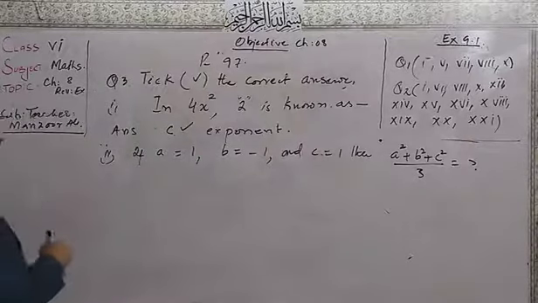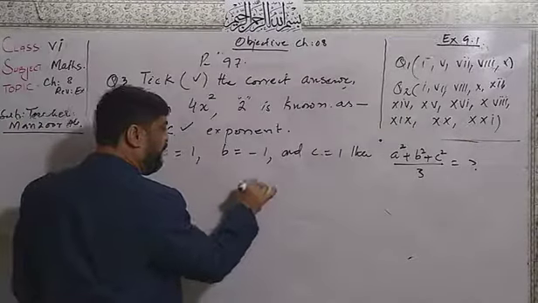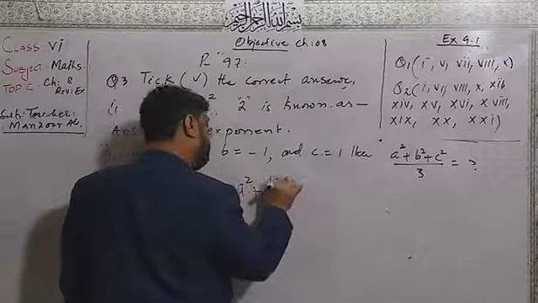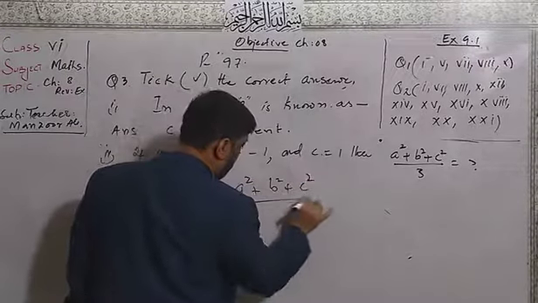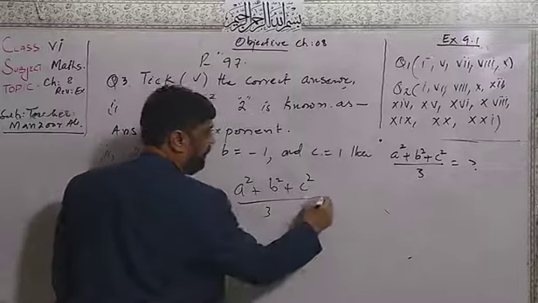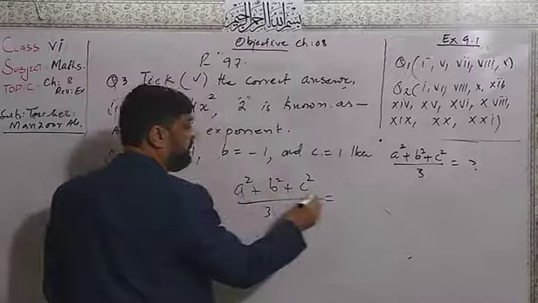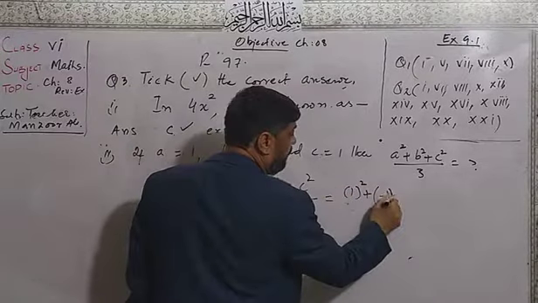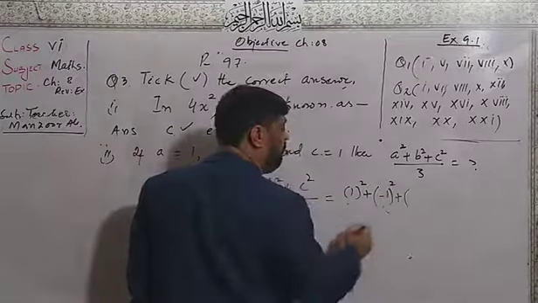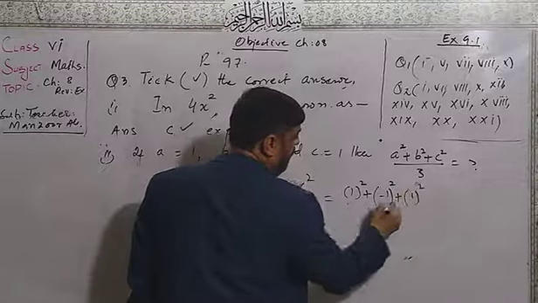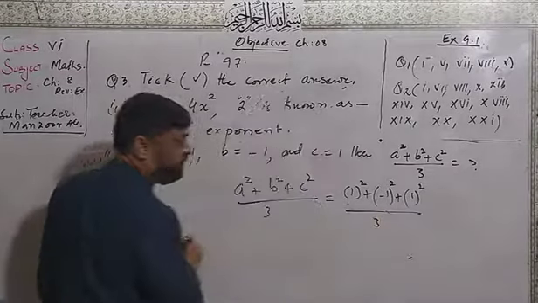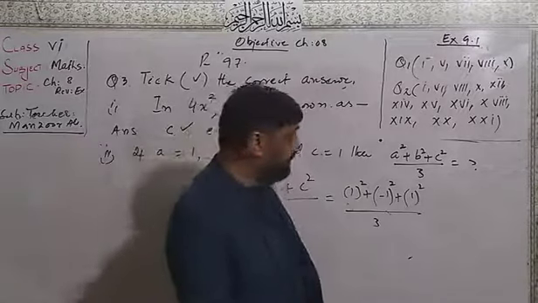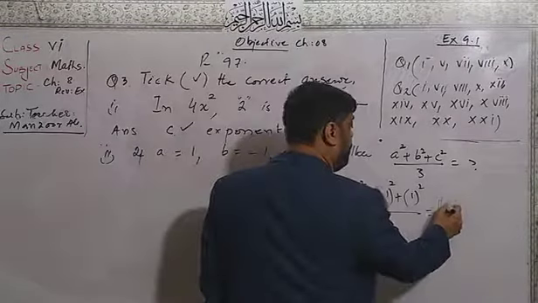Now dear students, here we have A square, B square plus C square divided by the 3. Now value of A 1 whole square, value of B minus 1 whole square, value of C 1 whole square divided by 3. Dear students, here whole square of the 1 is 1.